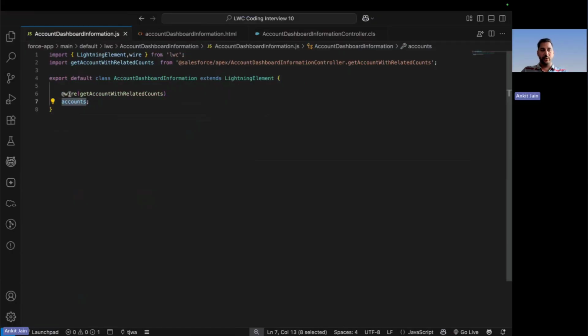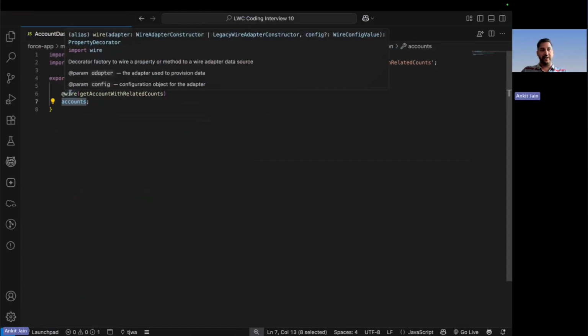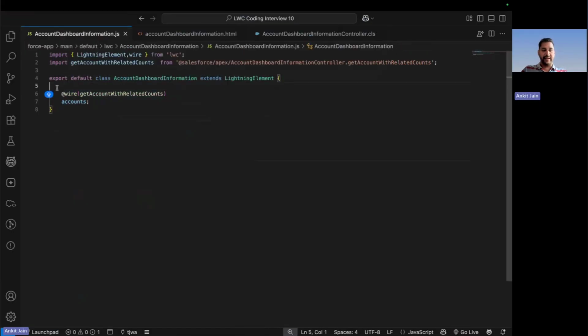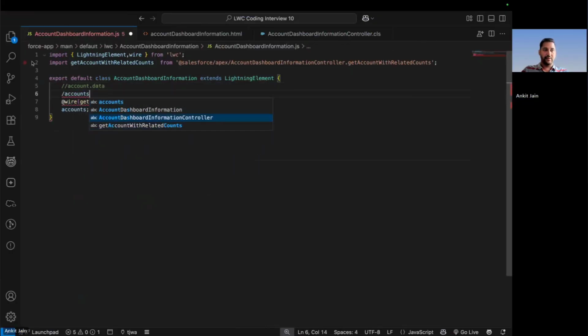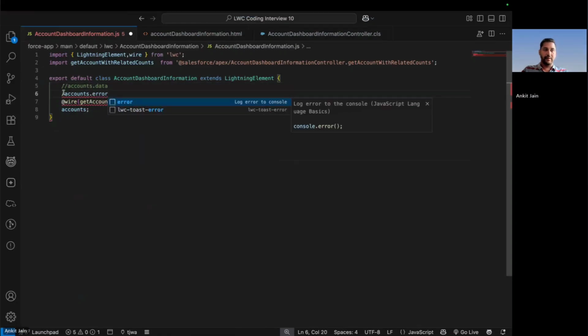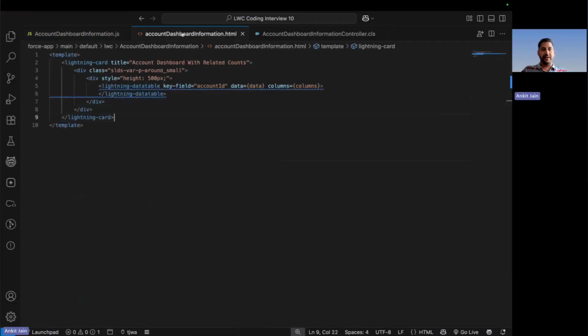I hope you know that, in case you have followed the bootcamp, whenever we use the wire decorator, the data will be available in accounts.data, and in case of error, what will be populated is accounts.error. So the same thing we will be using here as well.